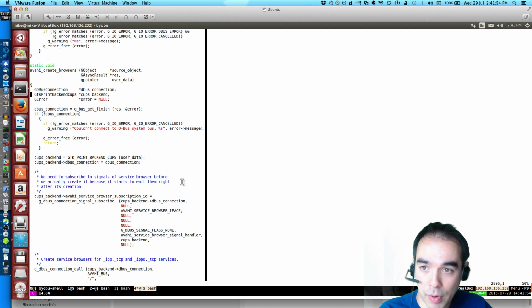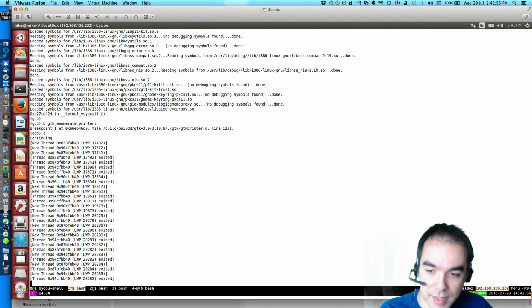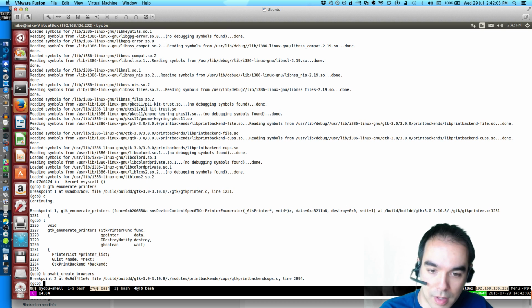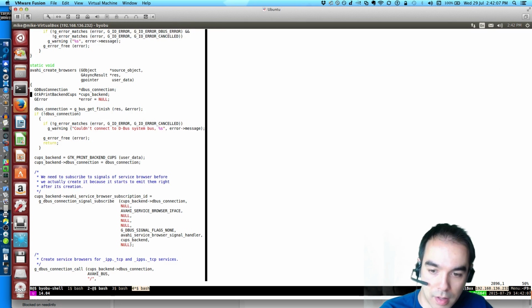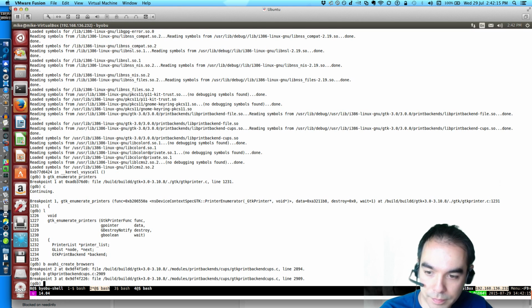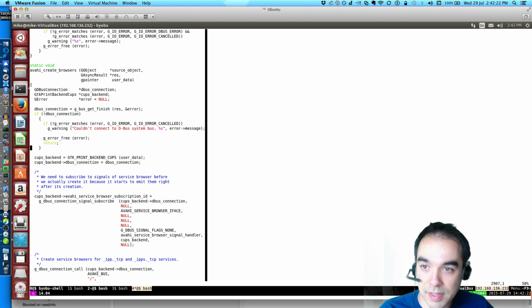So let's set a breakpoint in Avahi create browsers. We'll set 2 breakpoints actually. Break in Avahi create browsers, and then we'll put one here in the success case, which is here on line 2909. Okay, and then there's the place where we do the cancellation.